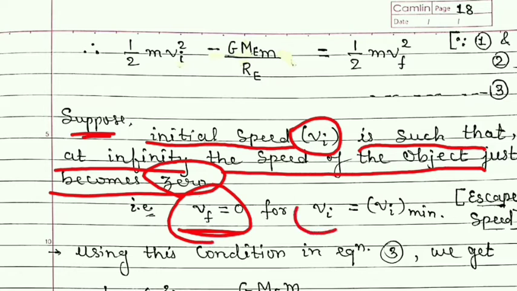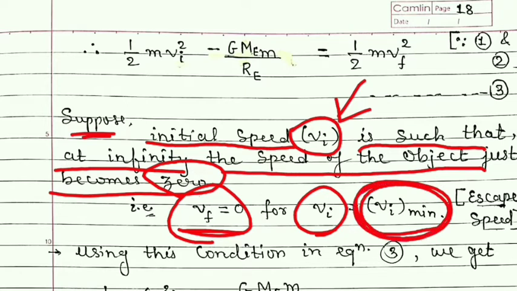In that case, that initial speed with which the object is thrown can be called the minimum initial speed, so that when the object reaches infinity, its final speed just becomes 0. And that minimum speed is nothing but the escape speed.